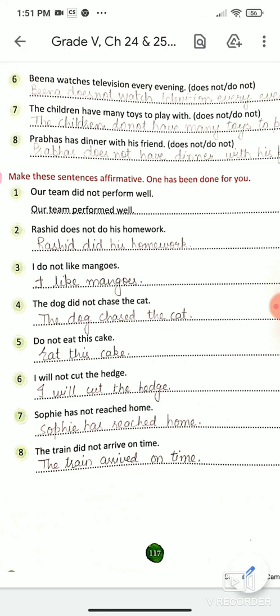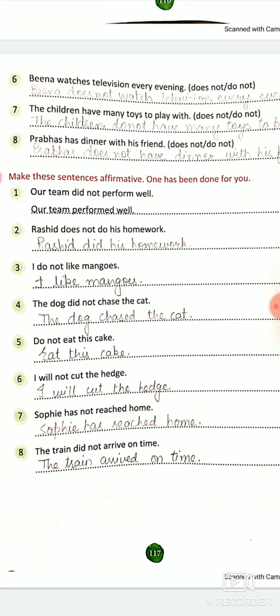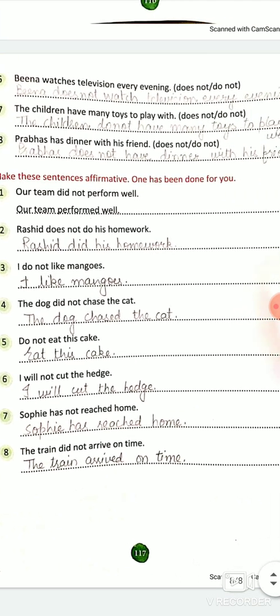Do not eat this cake. Eat this cake. I will not cut the hedge. I will cut the hedge. Sophie has not returned home. Sophie has reached home. The train did not arrive on time. The train arrived on time. Right?